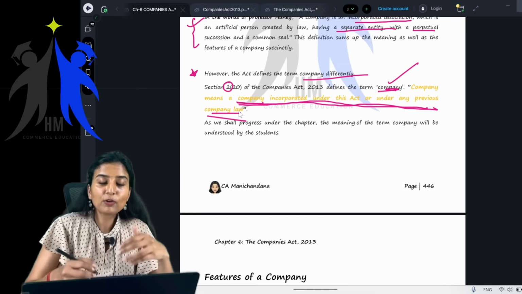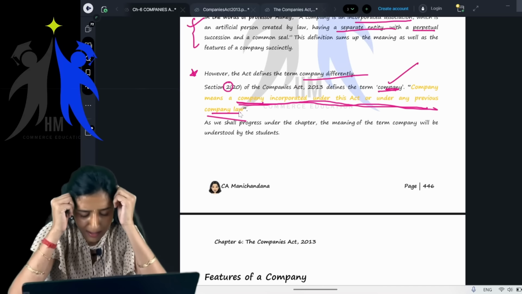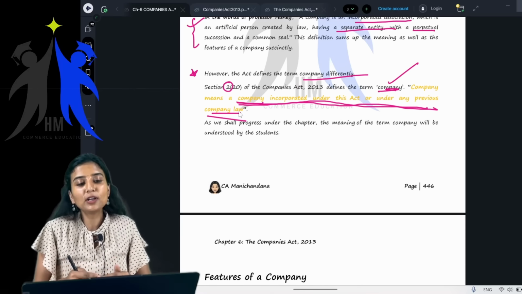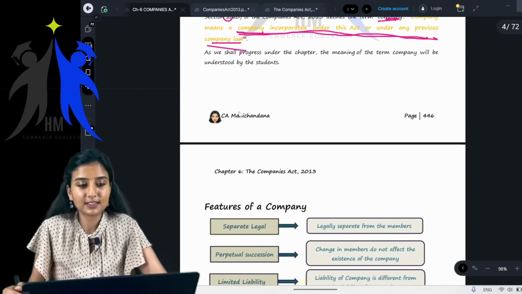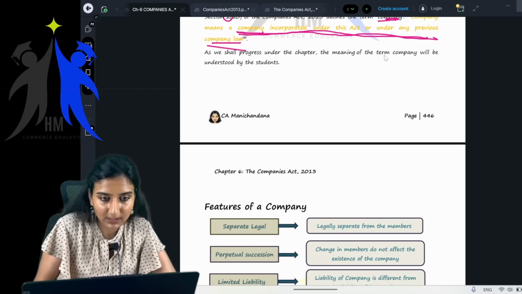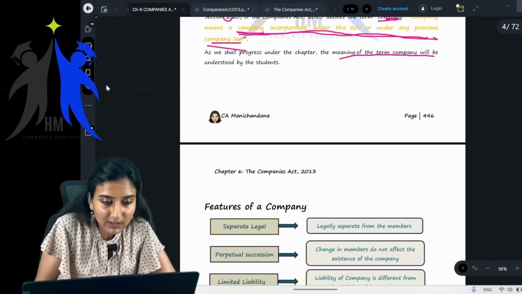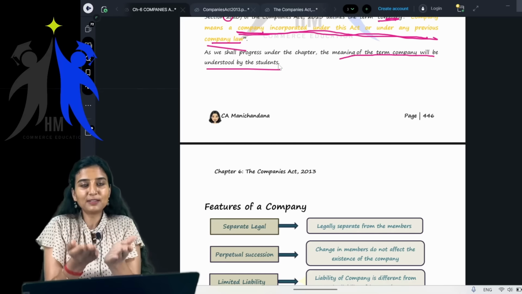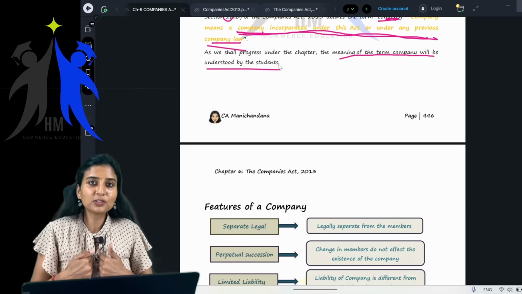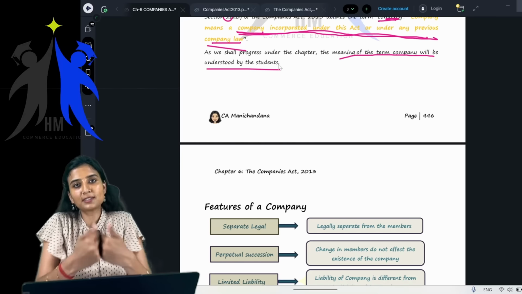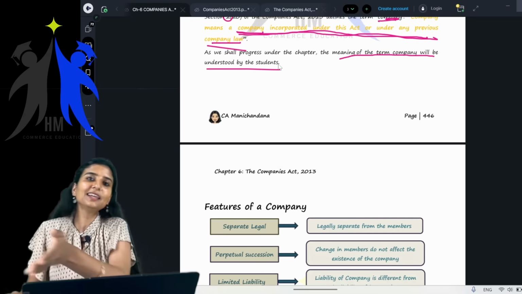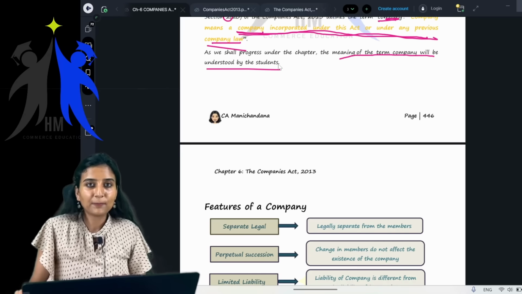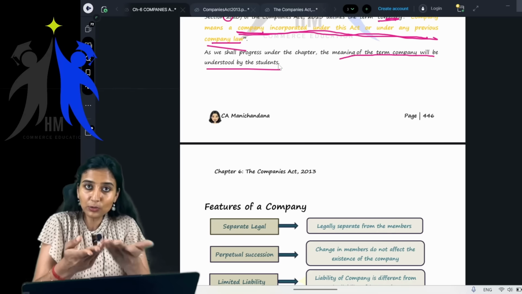Now, if you have to understand what is a company, you have to go a little further. See, they're telling us that as we progress under the chapter, the meaning of the term company will be understood by the students. They know that students have not understood anything. Even after so much effort by the teacher, I also know that you have not understood anything, because I have not told what a company is. I have just told you that a company is incorporated under this law or any previous law, but I have nowhere told you the features of the company. What is actually a company? You still don't know.